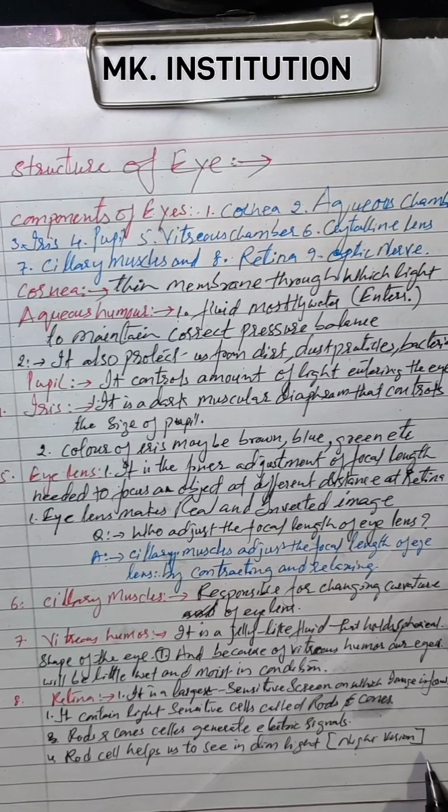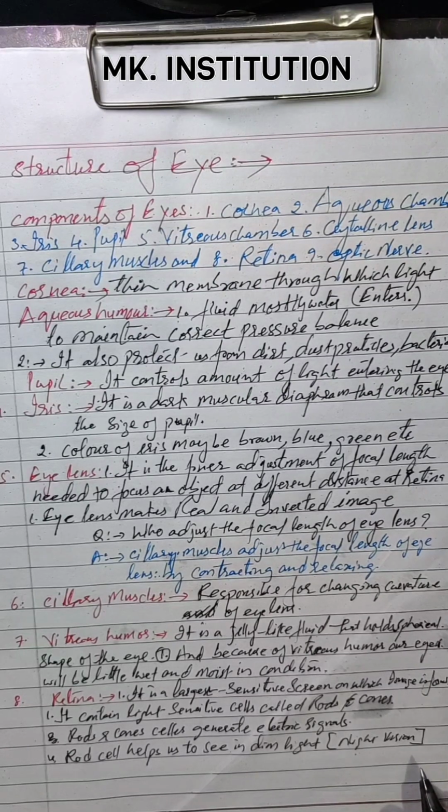When you're watching a movie, suddenly if the current goes, it is totally dark for seconds, everything will be dark, but after that you can find some objects easily, even in dim light. That is because of these cells, rod cells. Clear? Now the next, fifth one, is cone cells.